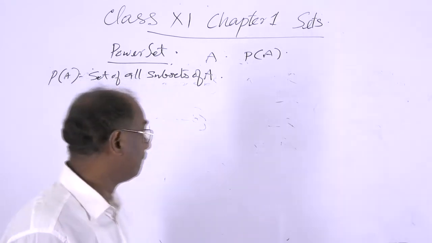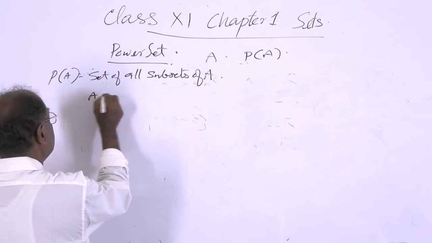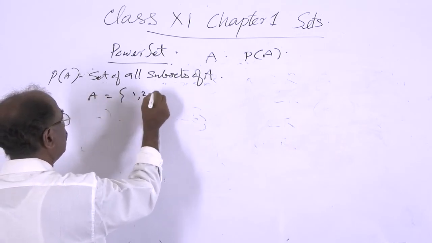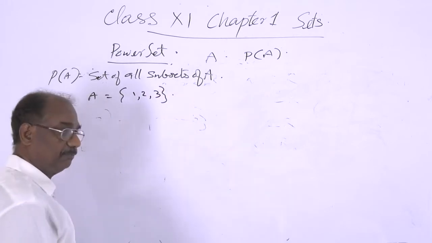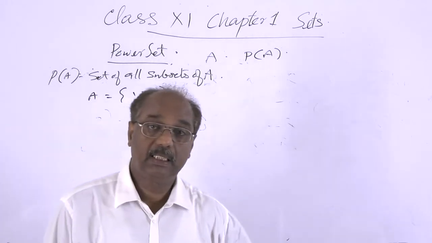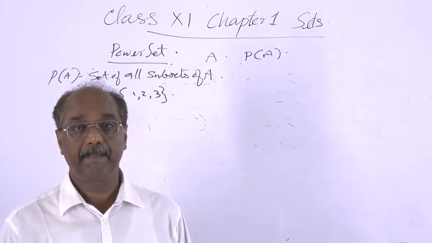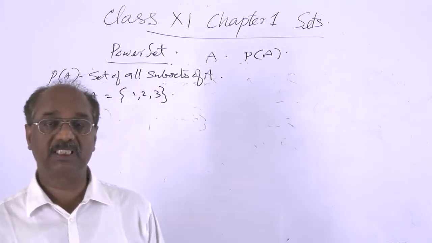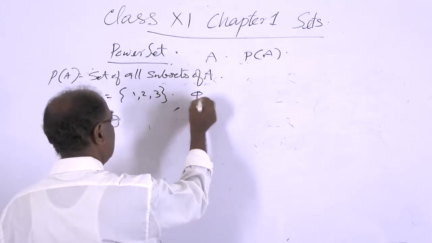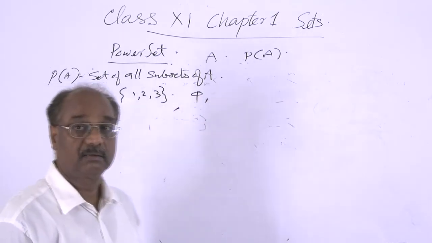For example, consider A equal to {1, 2, 3}. The numbers are 1, 2, 3. Then consider all possible subsets of this A. The empty set is a subset of all sets.